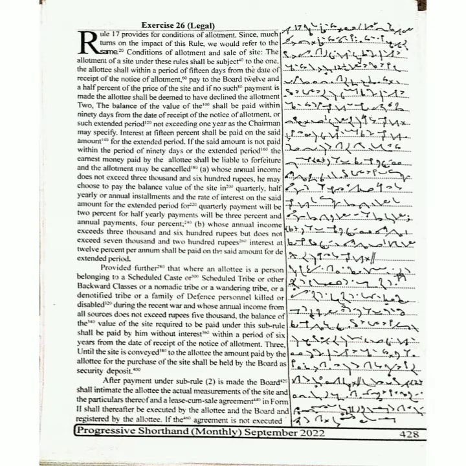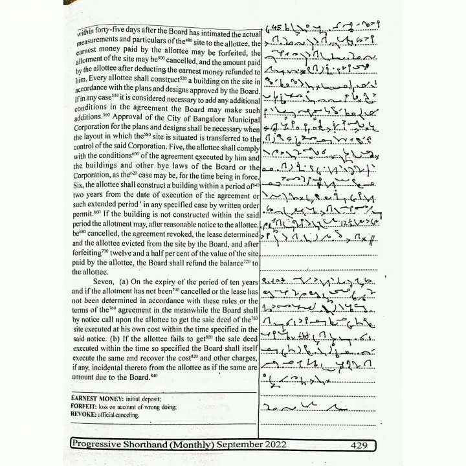If the agreement is not executed within 45 days after the board has intimated the actual measurements and particulars of the site to the allottee, the earnest money paid by the allottee may be forfeited. The allotment of the site may be cancelled and the amount paid by the allottee after deducting the earnest money refunded to him. 4. Every allottee shall construct a building on the site in accordance with the plans and designs approved by the board.